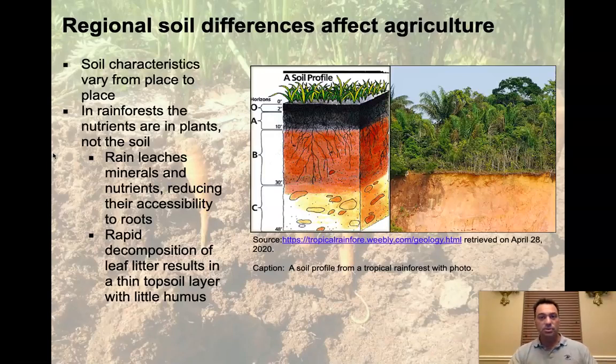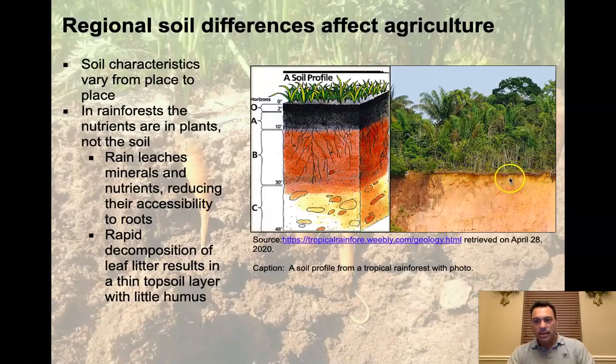And let's look at this hypothetical soil profile that we have here. Here we have a soil profile where the O horizon is like 2 inches, maybe an additional 8 inches of A horizon in this hypothetical one, and then we go down into the B, and then we go into C. By the time we get to the B, we're about 30 inches down, which isn't far. So we can look at this cutaway that we see here of a tropical rainforest, and we'll notice that pretty much everything is happening right along that edge. All the trees, everything, all that life is happening right there at the top, right there in the O horizon. There's almost no A horizon at all. There might not be one at all.